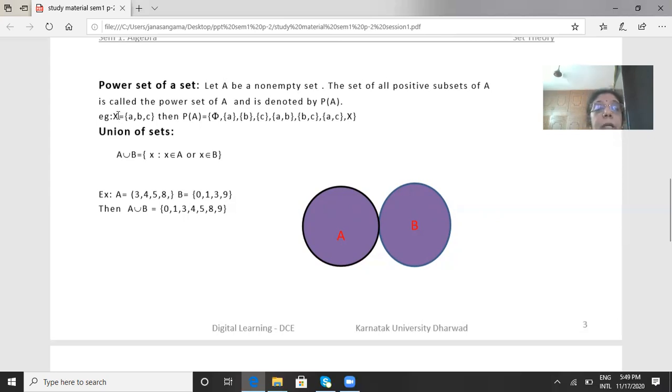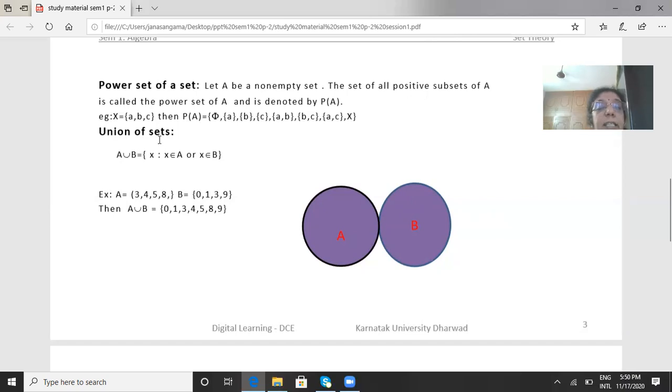For example, take X equal to {A, B, C}. Then the power set is nothing but a family of sets. Remember, P(A) is nothing but a family of sets, but it should contain all the subsets of A. It contains the empty set. First write all the singleton sets, set {A}, set {B}, set {C}. Then write the sets containing two elements, {A, B}, {B, C}, {A, C}. Then write the set containing three elements, that is X itself, right? Further we can't write because X is a set containing only three elements. So P(A) is the power set of A.